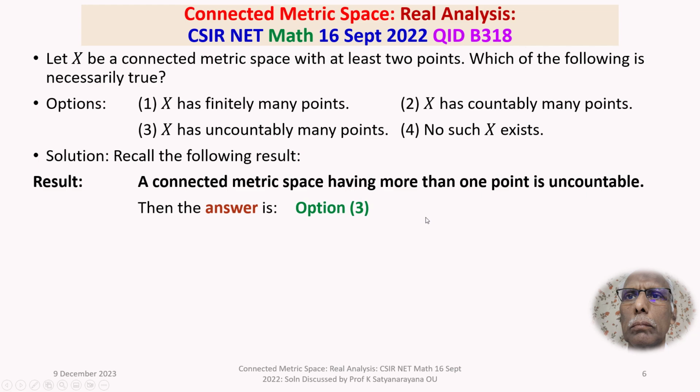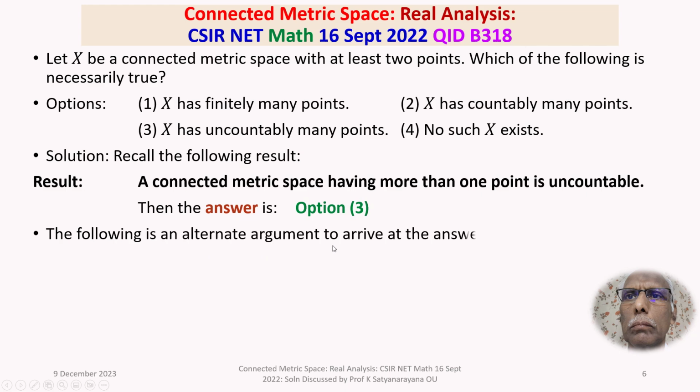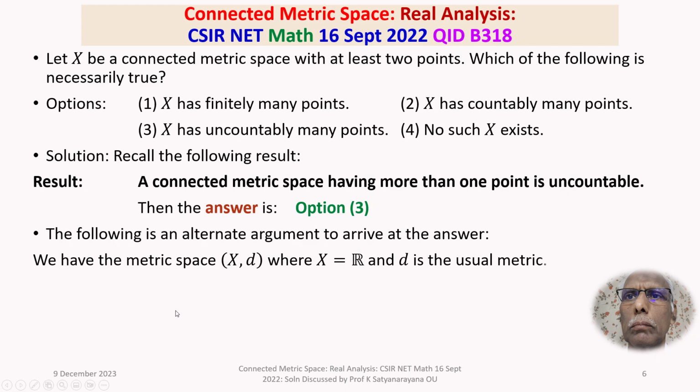Now the following is an alternate argument that students normally use to arrive at the answer. What is the argument? We take a known connected metric space with at least 2 points.